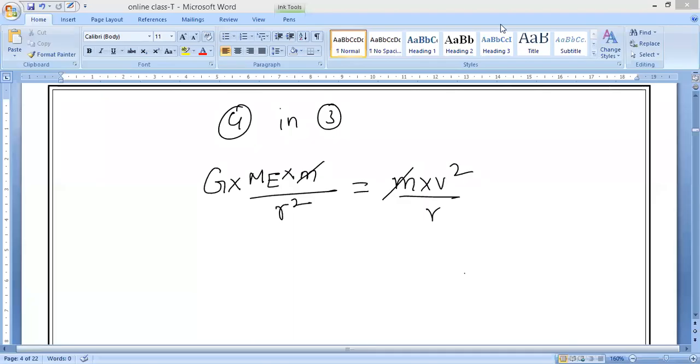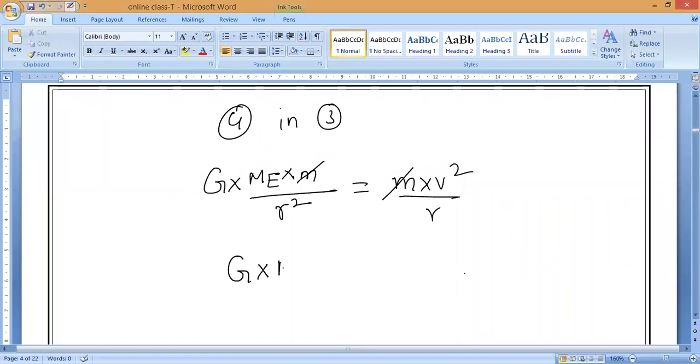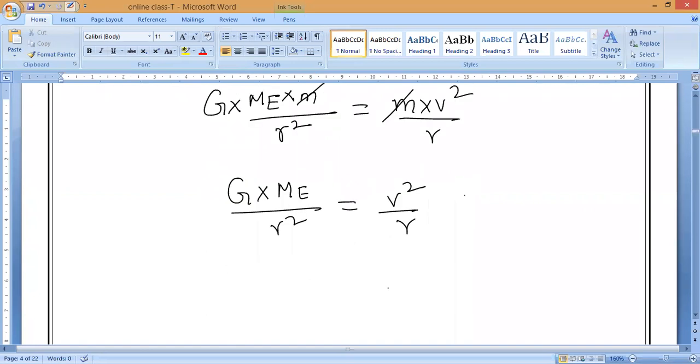What is going to happen here? As we know, M and M will get cancelled. Will you accept it or not, everybody? So M and M will get cancelled. What is the formula remaining? G into mass of the earth divided by R square is equal to V square divided by R.